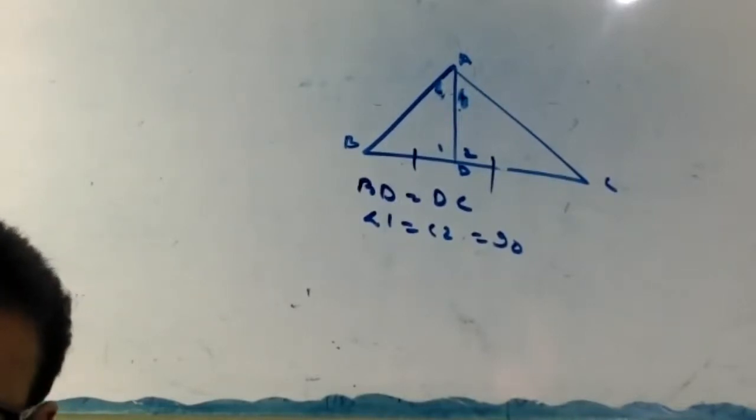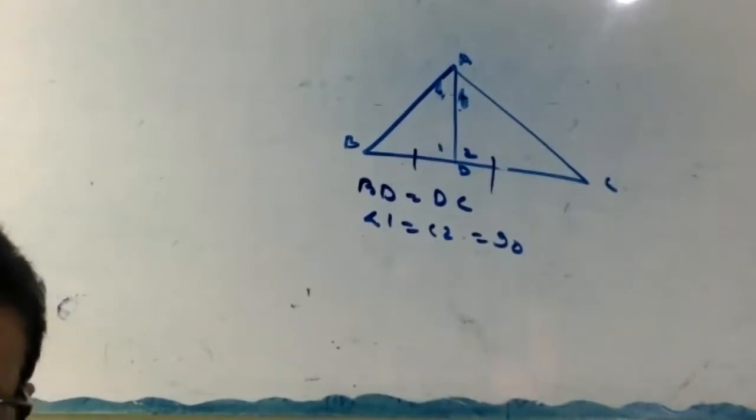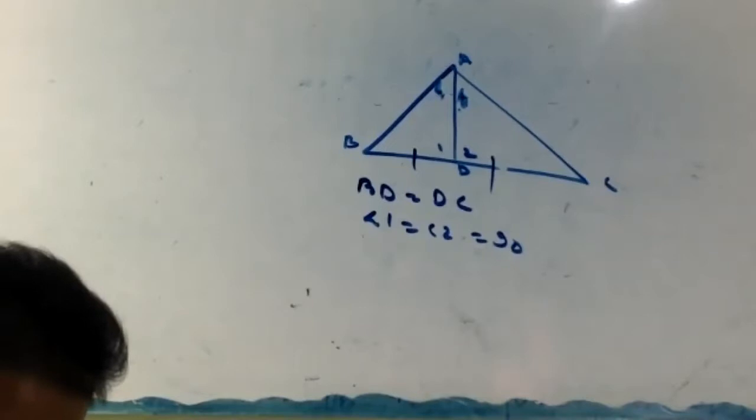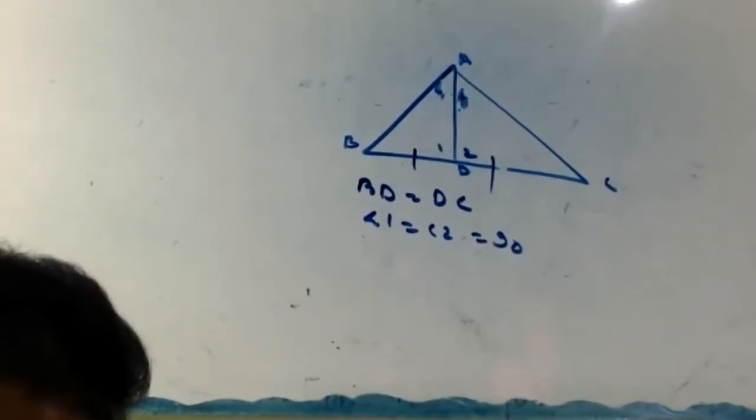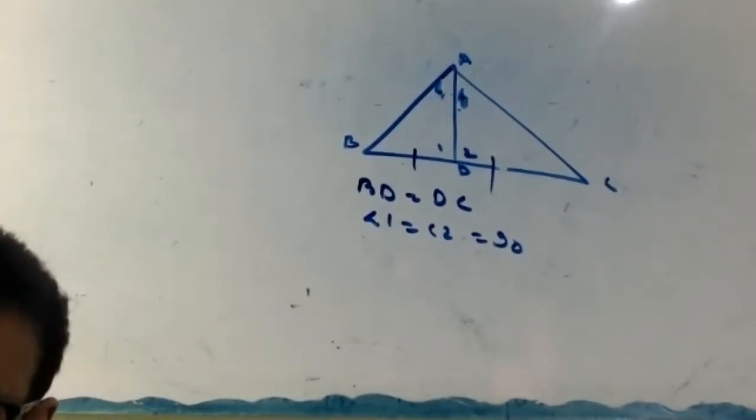SAS, do not just say SAS congruency. Hence, AB equal to AC. Write that first. Hence, AB equal to AC. Okay, finish it first.